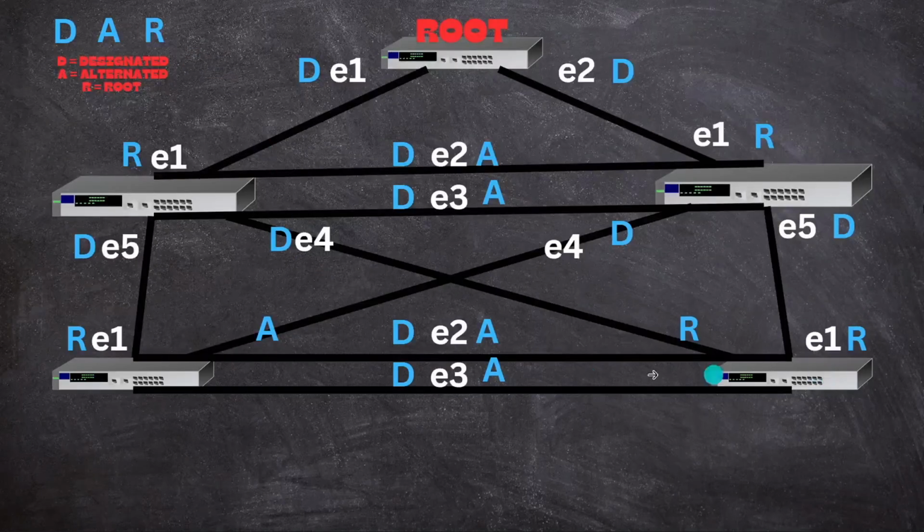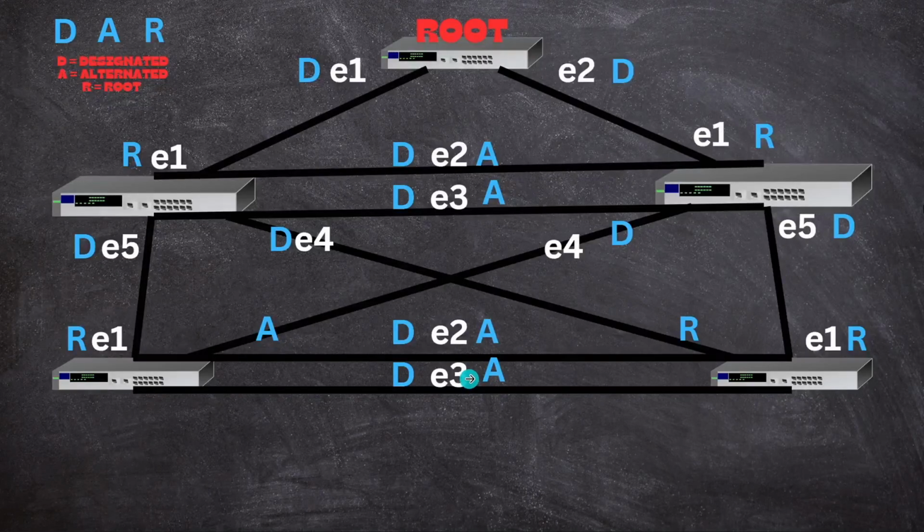And for this switch, similarly, you can consider it as an intermediate switch which is directly connected to the root bridge. That's why this Ethernet 1 is considered the root port, and this is the designated port. And you can see that these two links are forming loops. So this is the loop basically. That's why both these links are not in use, and you can see one side of both these ports is an alternate port, and that's why both these links will not work.